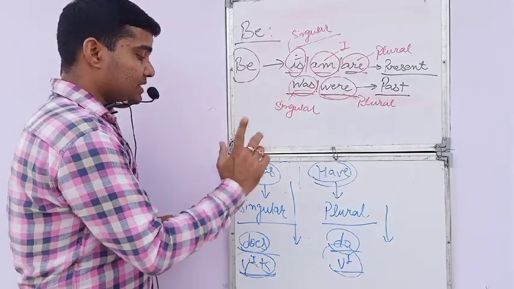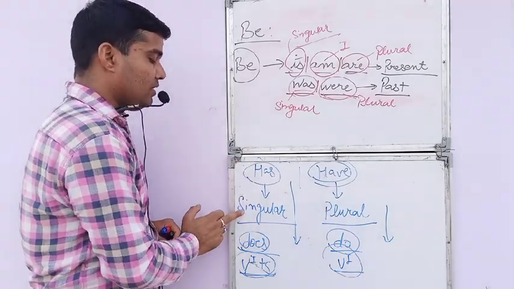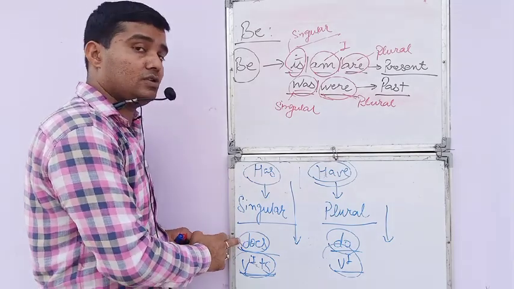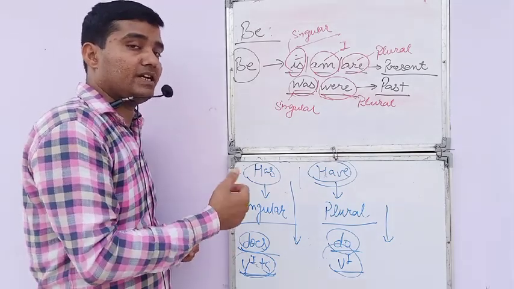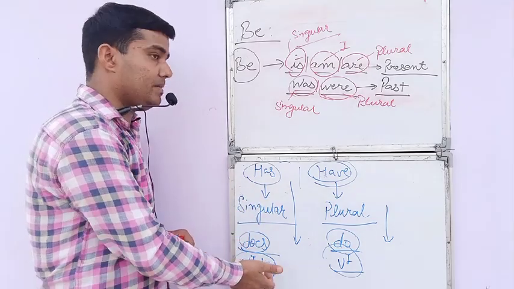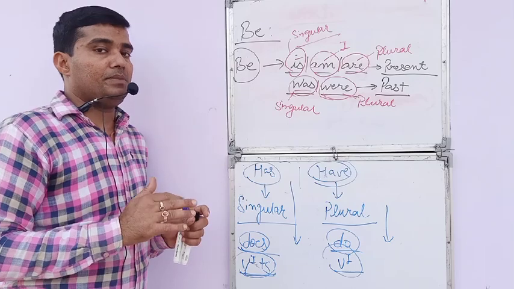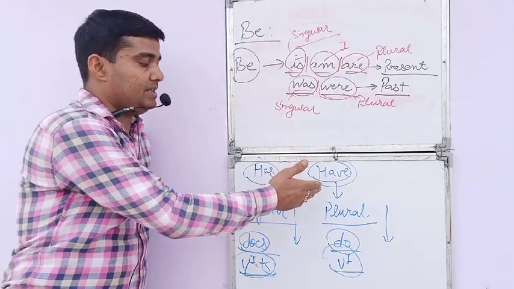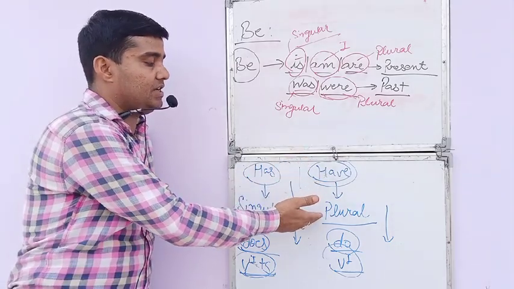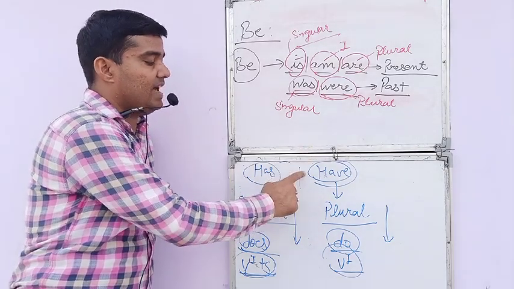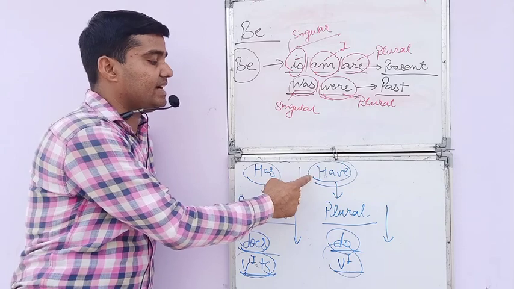So here just remember, if you find a singular noun in place of a subject, then apply does not if you are going to make a negative sense, and apply V1 plus s if there is no negative sense, you are making an affirmative sentence. Same is here with plural. If a plural subject is given and you have a choice between has and have, you have to choose have. It will be the correct answer.